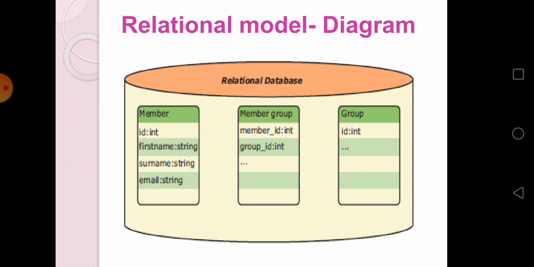So see the diagram. Relational database: member, then member group and group. Under the member group, there are member ID, member's first name, member's surname and email. The various fields are there. Okay.